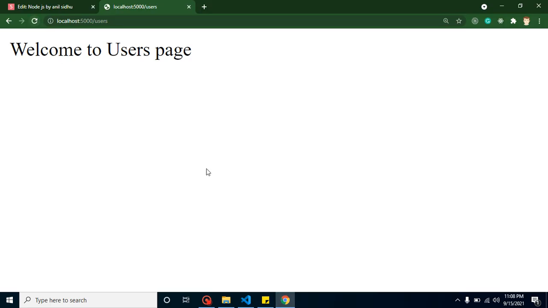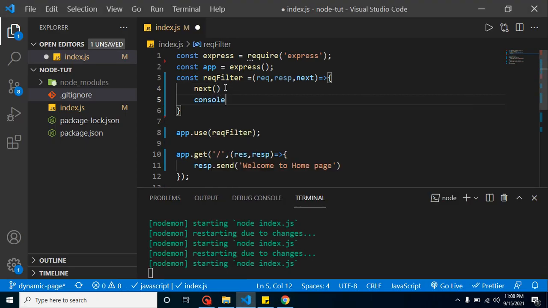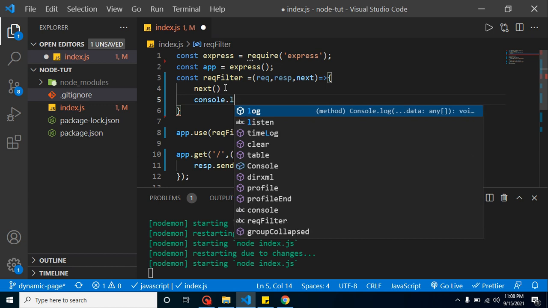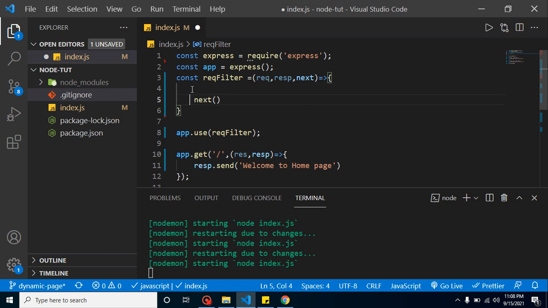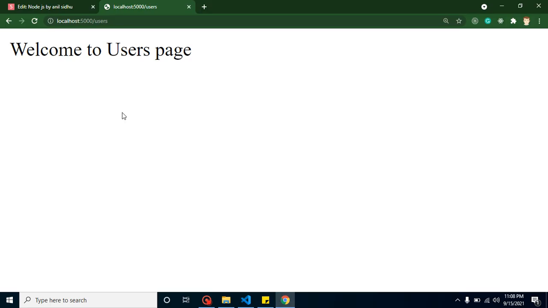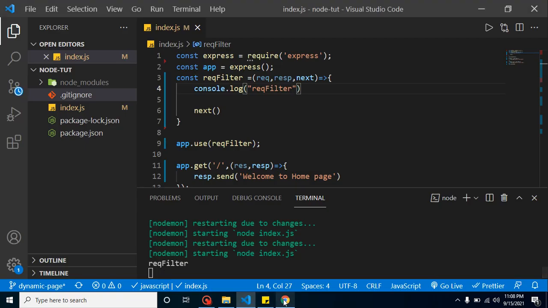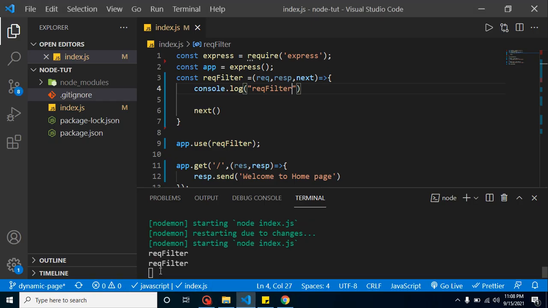You can see that. And for more proof that this is working with both requests, let's make a console.log, and let's put it before the next, and this function name we can just put here: req filter. Now whenever I am loading this page, even the user page, request filter is working. Whenever I load my home page, you can see that this is still working. That means this is used with both pages.